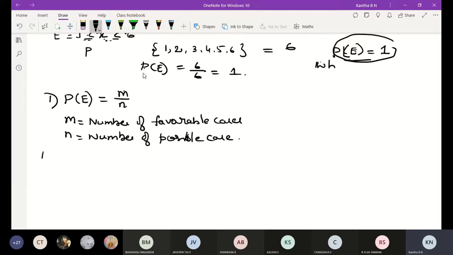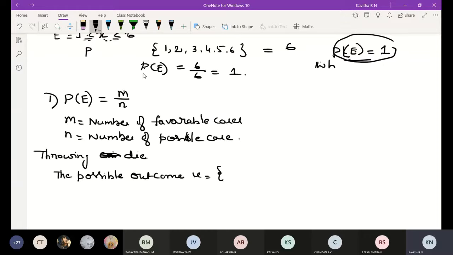Observe here, throwing a dice. Write down the possible outcomes. The possible outcomes are 1, 2, 3, 4, 5 and 6. Here the number of outcomes is 1, 2, 3, 4, 5, 6, which means here M is equal to 6.